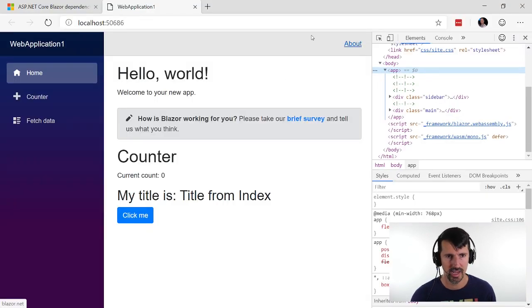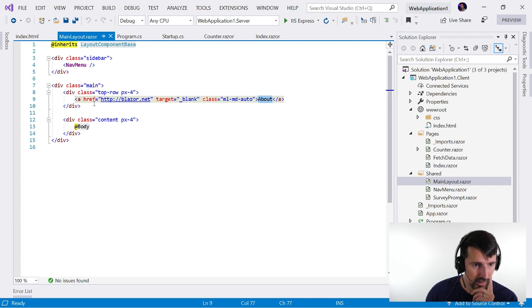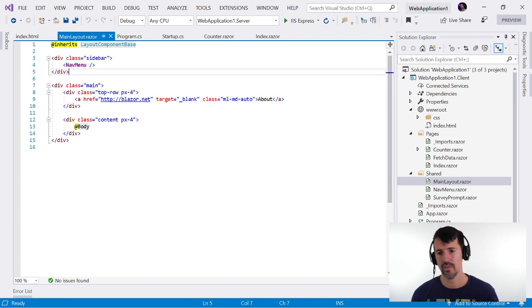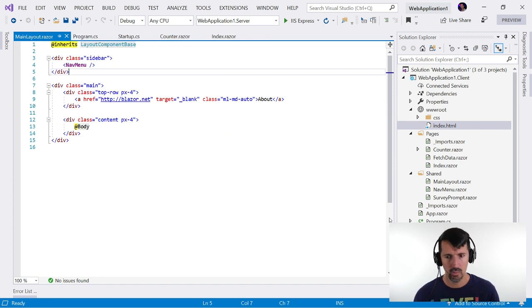About. Blazor.net. About. Yeah, about right here. Blazor. Yeah. Sidebar, NavMenu. So I'm thinking the index is your root page, where we're having this app component in here, where the script runs to do whatever it does, which probably calls into the Program and then the Startup.